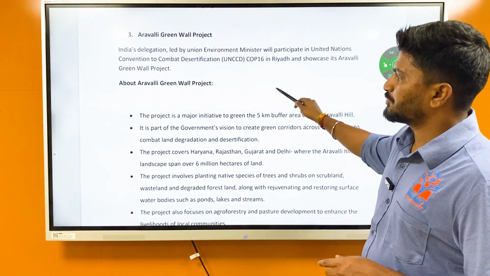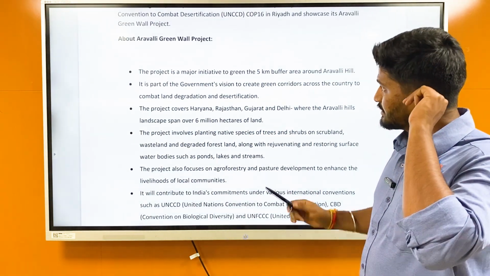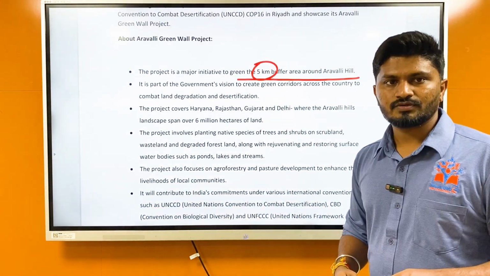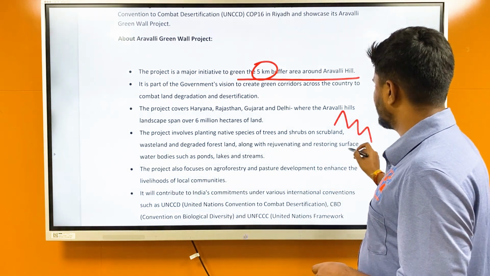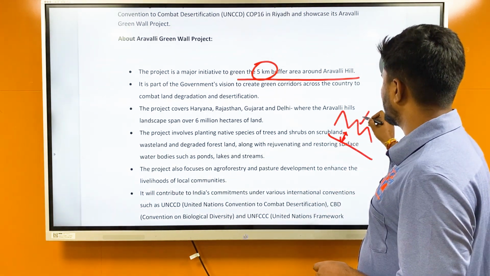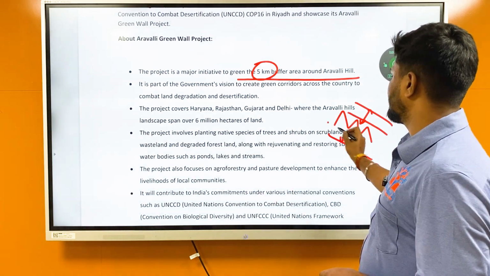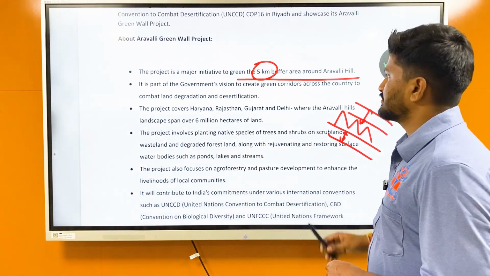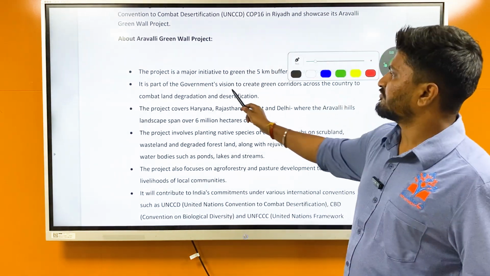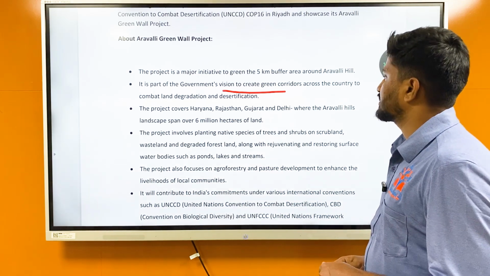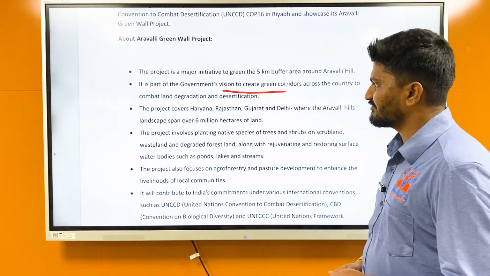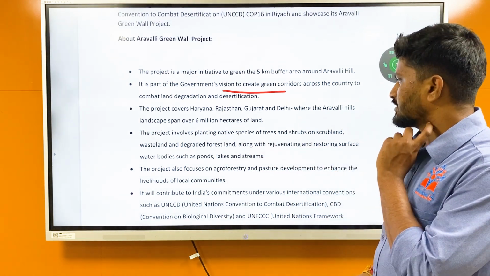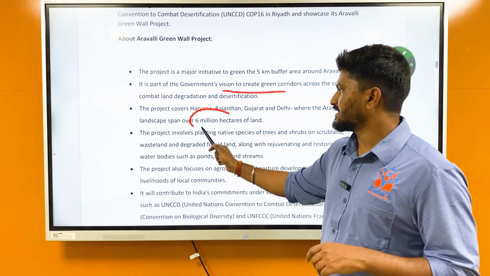So what is this Aravali Green Wall Project? The project is a major initiative to green the 5-kilometer buffer area around Aravali Hills. So if this is Aravali Hills area, 5 kilometers around the Aravali buffer area will be planted. These 5 km around the Aravali area will be afforested. That is green wall. It is part of government's vision to create green corridors across the country to combat land degradation and desertification. This project covers Haryana, Rajasthan, Gujarat, and Delhi, where the Aravali hill landscapes span over 6 million hectares of land.